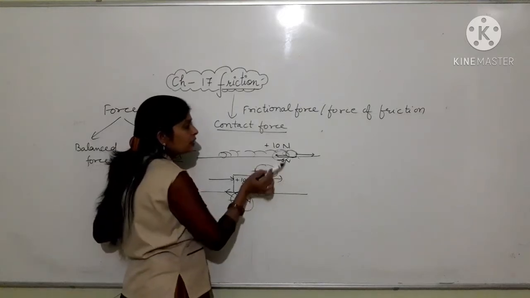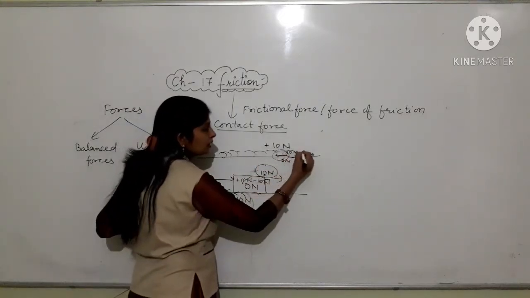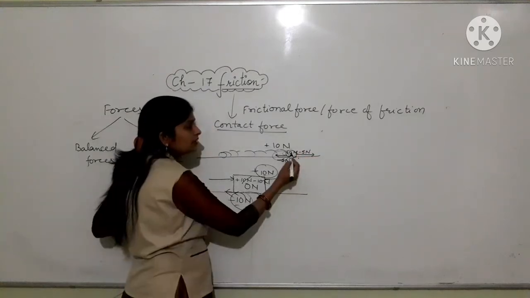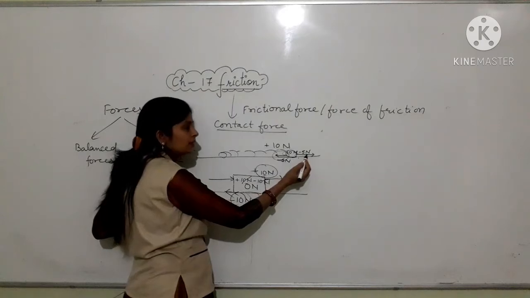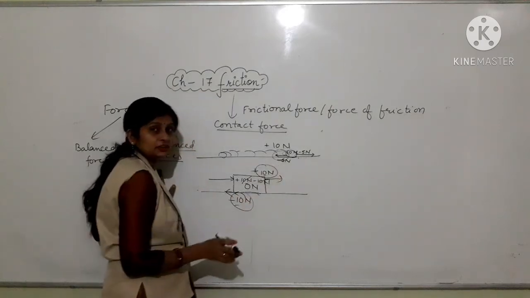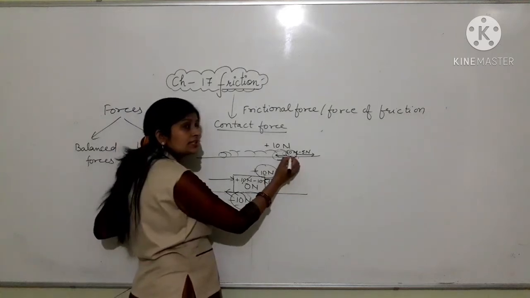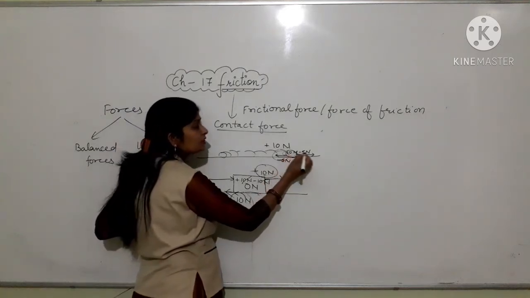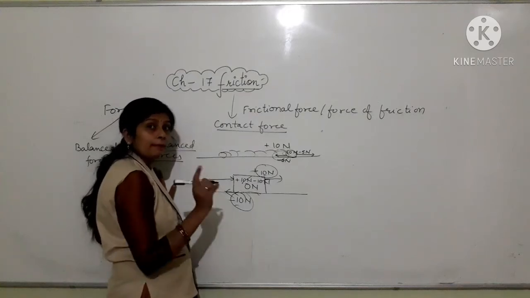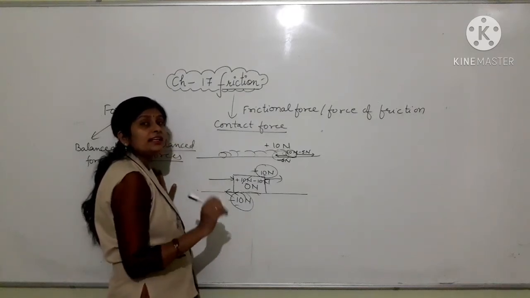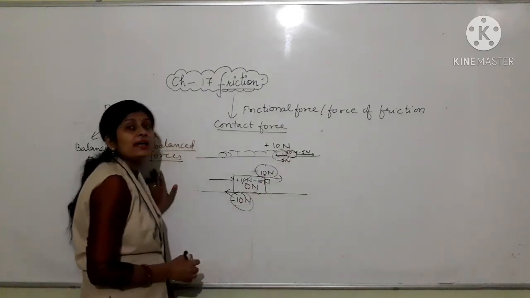So there are two forces, 10 Newton and minus 5 Newton. These two forces are unequal but opposite in direction, acting on the same object. So these two unequal forces, opposite in direction, do not cancel or balance each other.